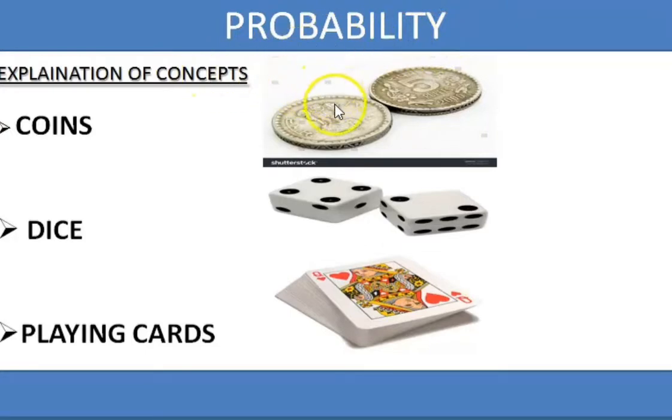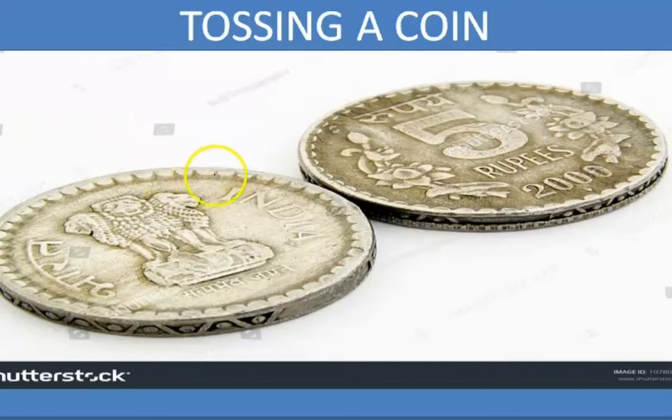Okay, for chances, if there exists a chance of happening of one thing, if it varies in each and every experiment, then probability will arise. For example, coins, dice, playing cards. Let us look into these things. First of all, we're taking coins. A coin has two sides. One is a head, denoted by H, and the other side we call a tail, denoted by T.